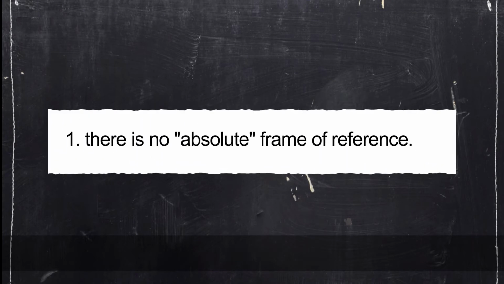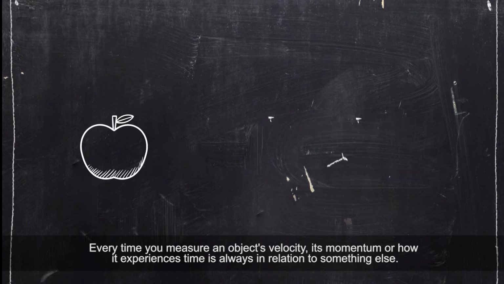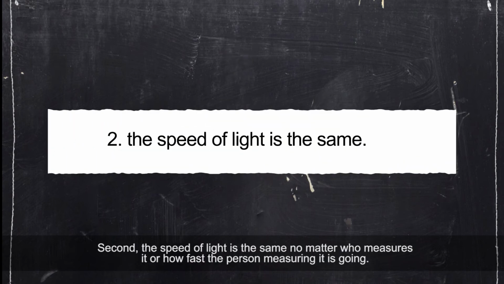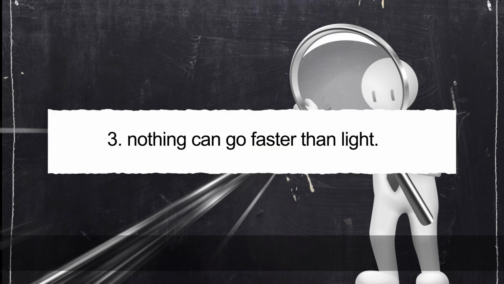First, there is no absolute frame of reference. Every time you measure an object's velocity, its momentum or how it experiences time is always in relation to something else. Second, the speed of light is the same no matter who measures it or how fast the person measuring it is going. Third, nothing can go faster than light.